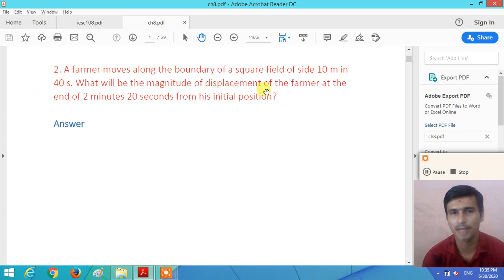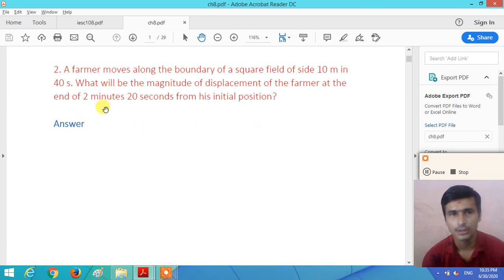What will be the magnitude of the displacement of the farmer at the end of 2 minutes 20 seconds from his initial position? A farmer covers 10 meters in 40 seconds.